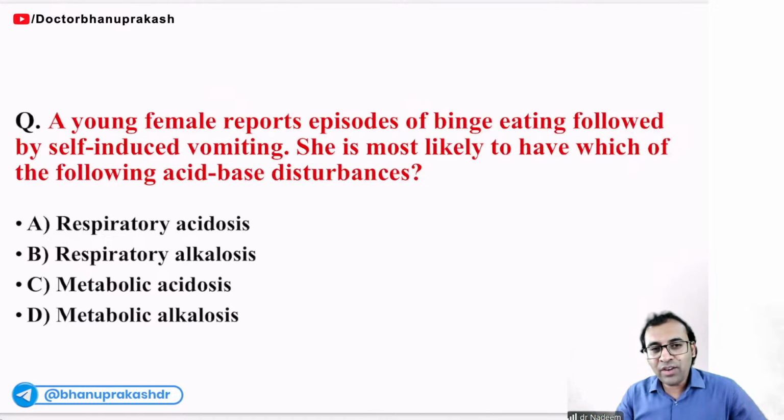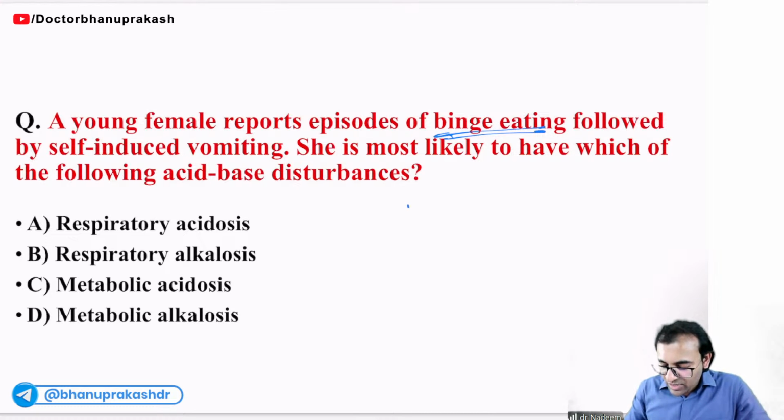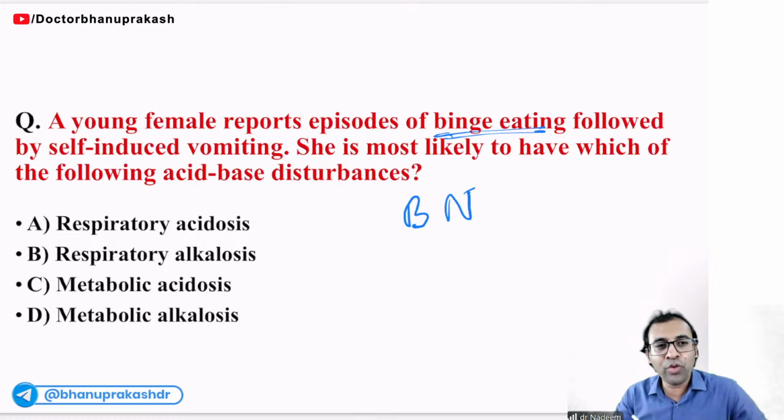A young female reports episodes of binge eating followed by self-induced vomiting. She is most likely to have which of the following acid-base disturbances? Binge eating, young female: this is a case of bulimia nervosa, binge eating followed by self-induced vomiting.